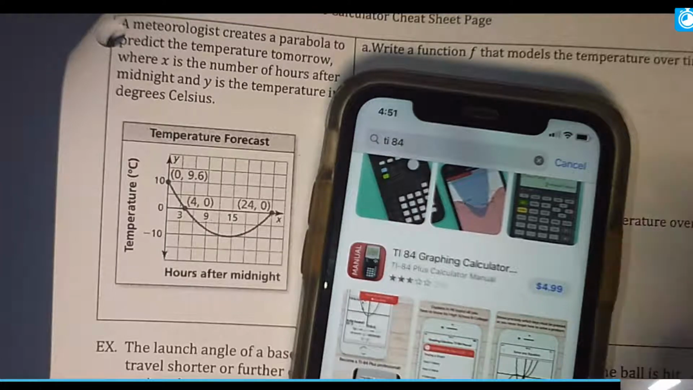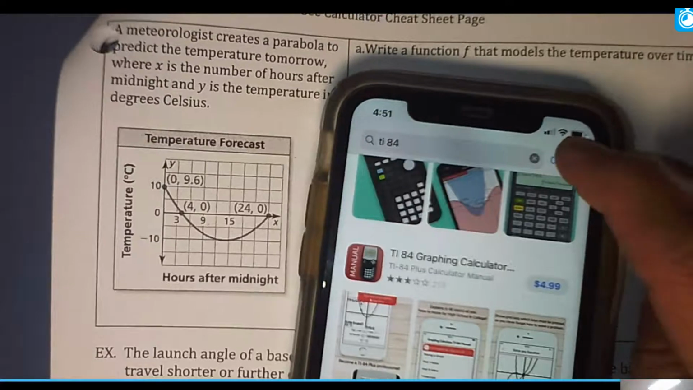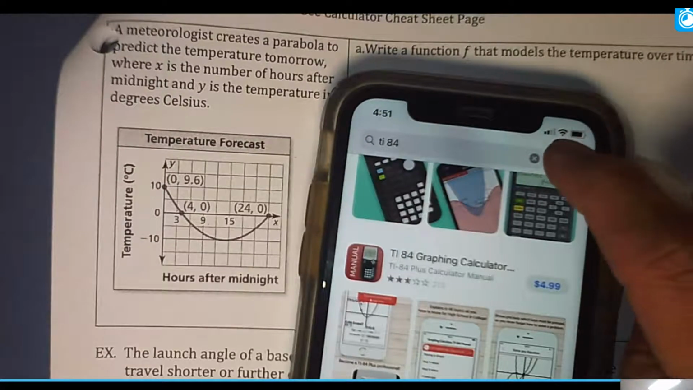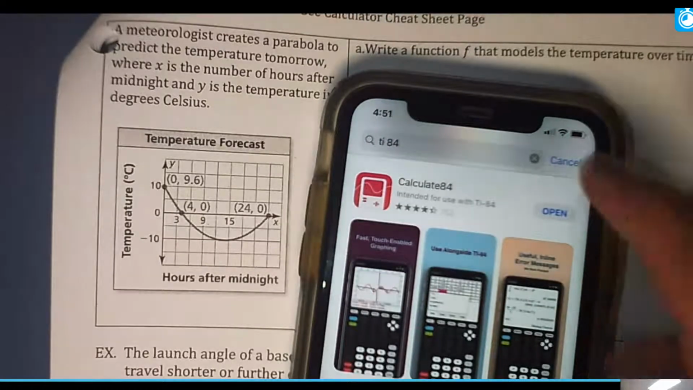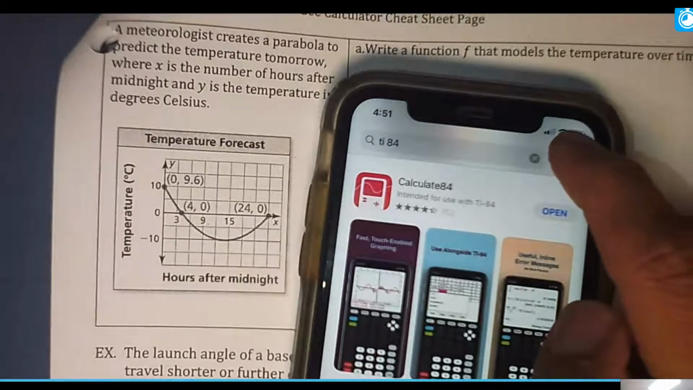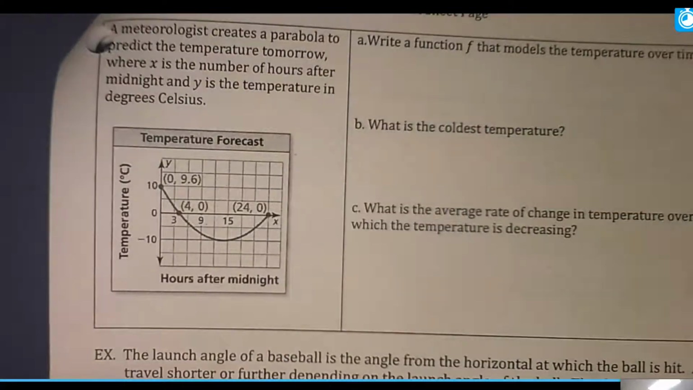You might have to pay the $4.99. So anyway, get some graphing calculator on there. There are some others on here. I just don't know how great they work. All right? Okay, so anyway, I have my graphing calculator, and we're going to get started.